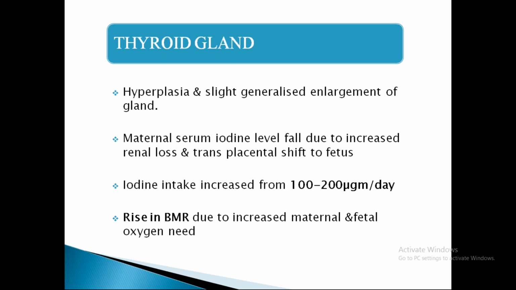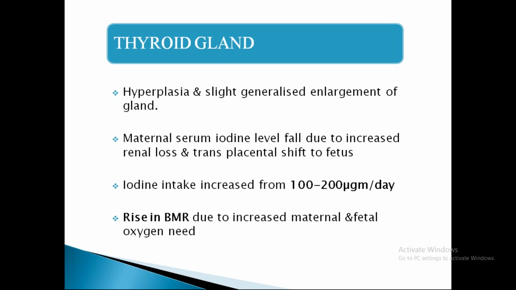Coming to the thyroid gland. In pregnant women, there is slight generalized enlargement of the gland, which is due to hyperplasia, that is increased cell number. Maternal serum iodine levels usually fall due to increased renal loss, because there is increased GFR and increased loss of iodine, and there is also transplacental shift to the fetus. So more iodine is lost through the kidneys, and more iodine is getting shifted to the growing fetus. Thereby the iodine levels in the maternal serum gradually decrease.